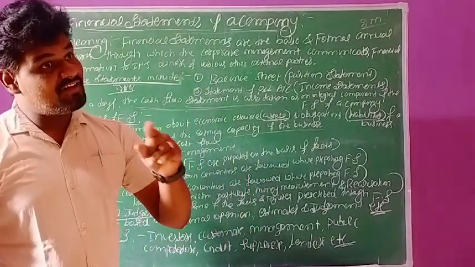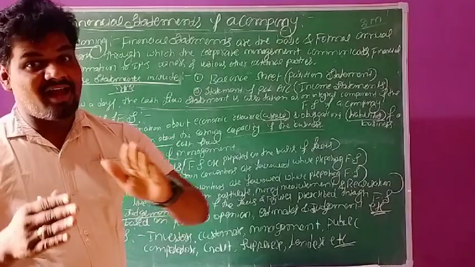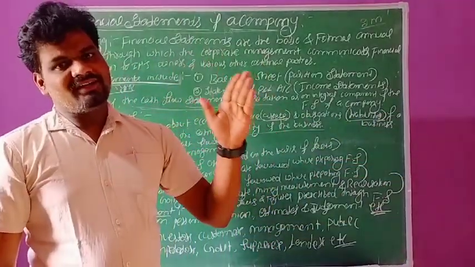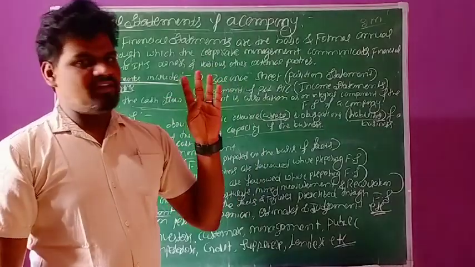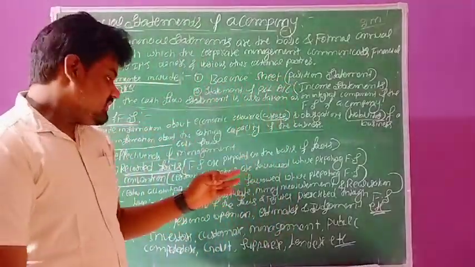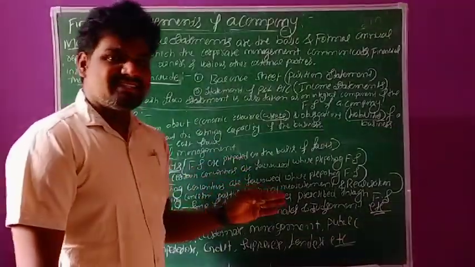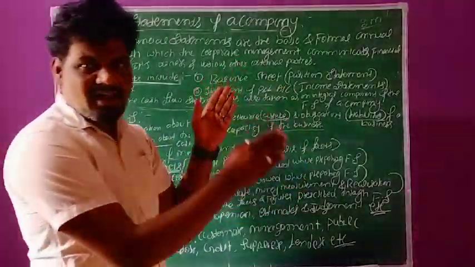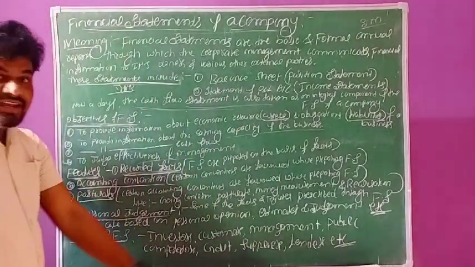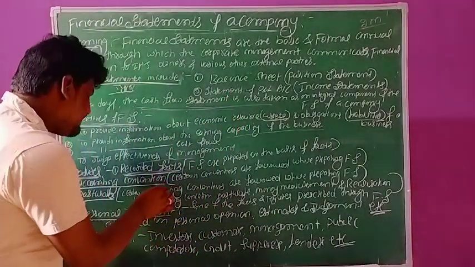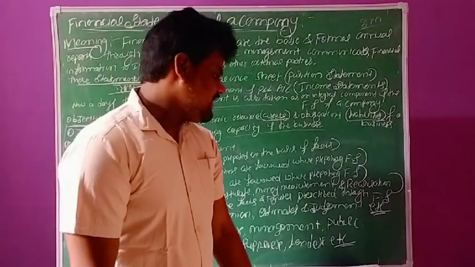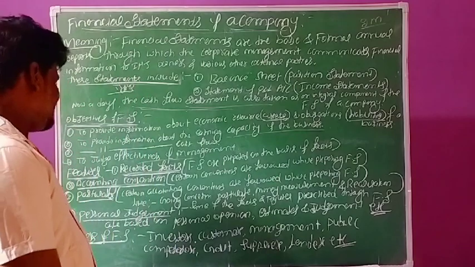So here, conventions means nothing but what you already discussed in the previous year. There are four accounting conventions, right? Convention of materiality, convention of consistency, and disclosure of accounting policies. These are the various types. So while preparing financial statements, we can follow some accounting conventions easily.